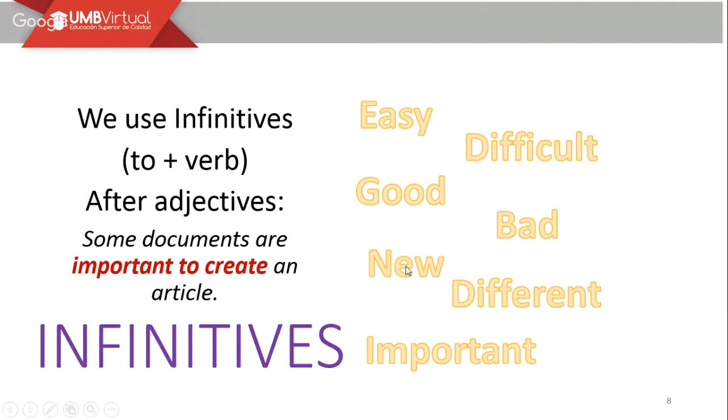All right, new. Some cell phones are new to sell in different companies. All right, another word, easy. Some people think that learning languages is easy to get new input and to understand other cultures.